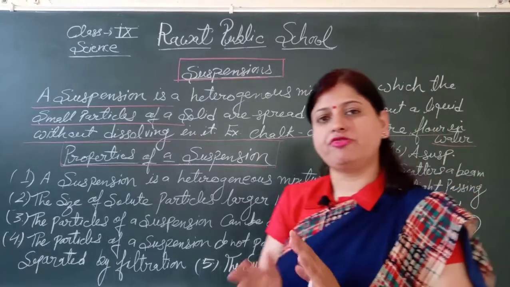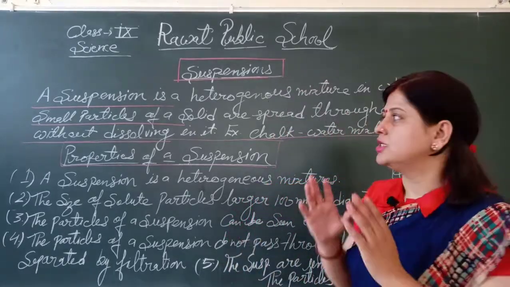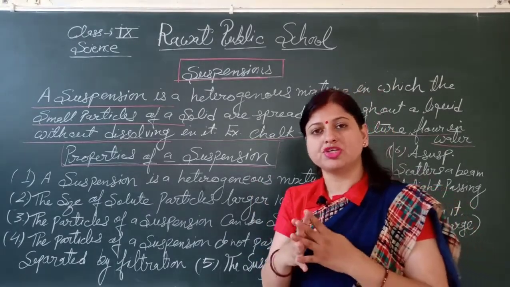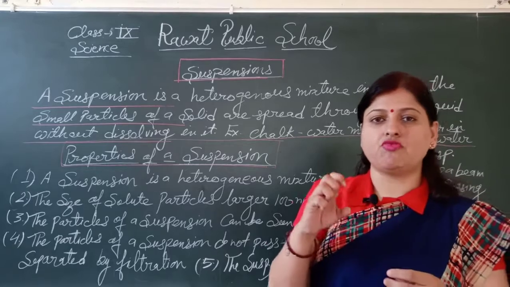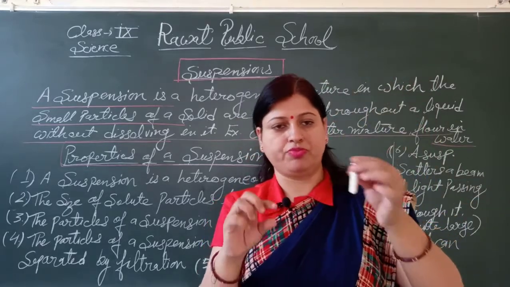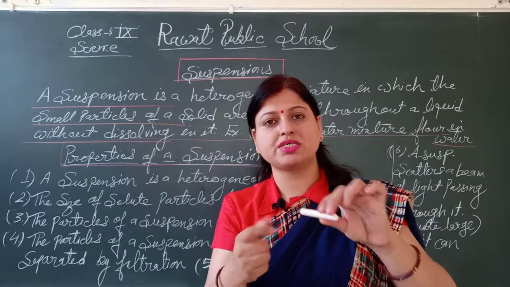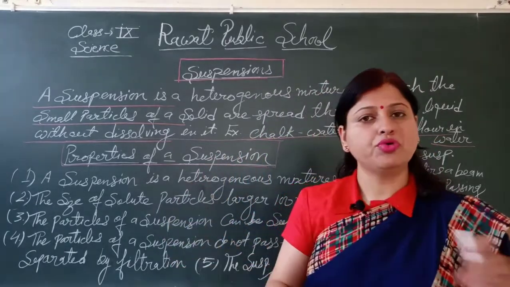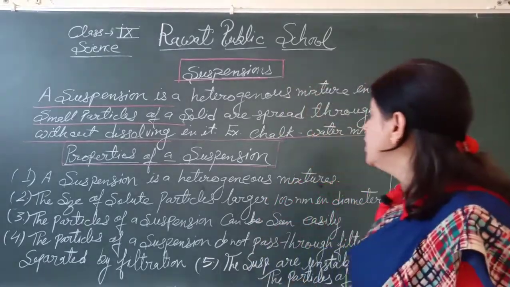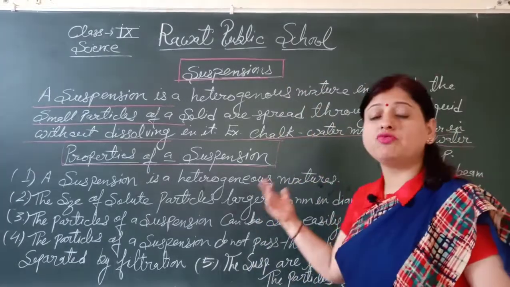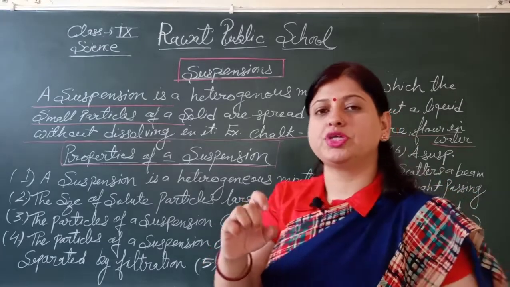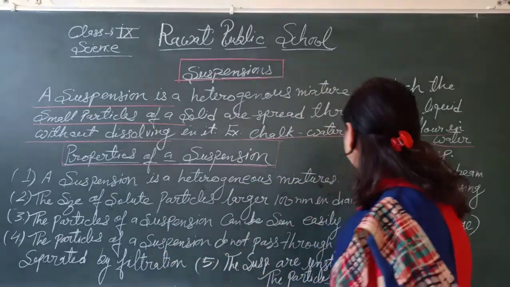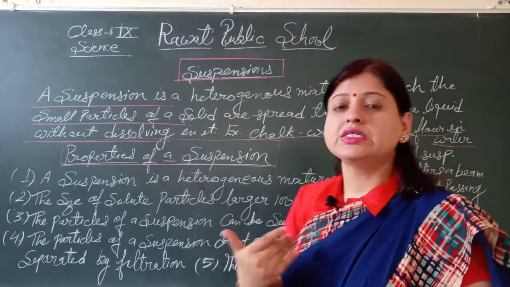It is a little bit different in comparison to a solution. This is the suspension. A very simple example of a suspension is when we take water and mix chalk into the water. जब हमने chalk को water में mix किया है तो जो solution हमारा prepare होगा, that is the suspension. And more examples of suspension are chalk water mixture and flour water mixture. फ्लोर जो होता है हमारे घर में जो यूज करते हैं, फ्लोर को वाटर में मिक्स करना, that is also an example of the suspension.